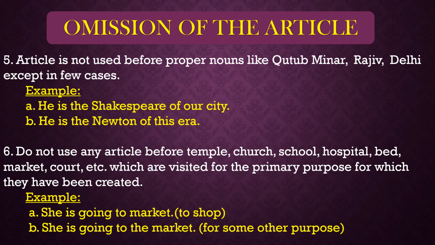Next, do not use any article before temple, church, school, hospital, bed, market, court, etc., which are visited for the primary purpose for which they have been created. If we are going to a market for purchasing something, that means the market is meant for that, right? So we will not use any article in front of it. She is going to market, to shop for something. If she is going to the market for some other particular purpose, then we will say she is going to the market. Got it? So this is the difference.